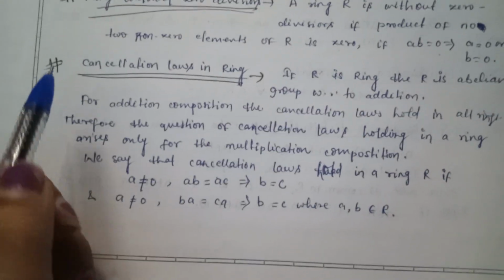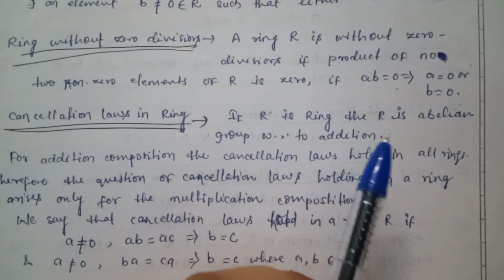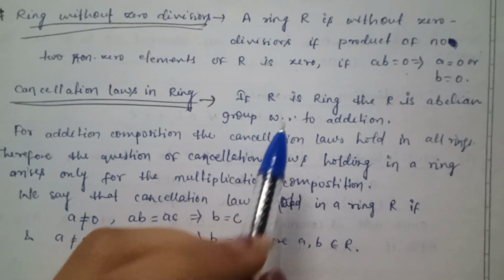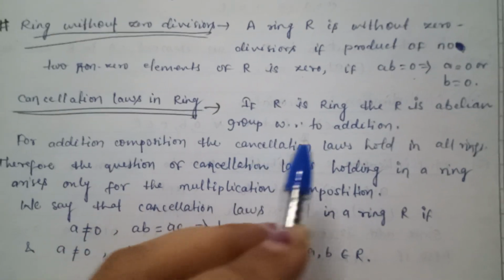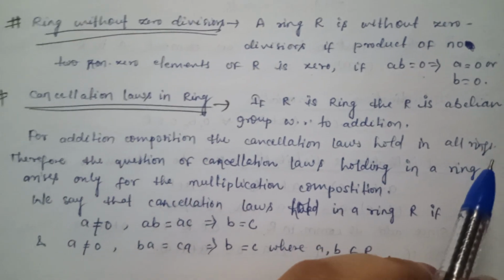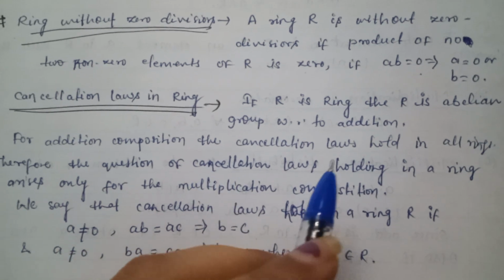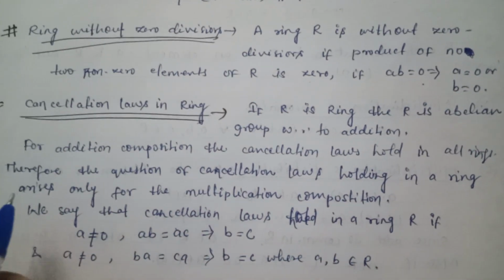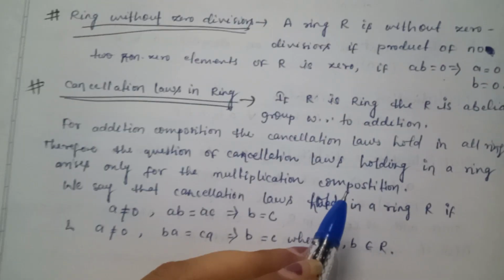Now the another definition, cancellation law in ring. If R is a ring, then R is an abelian group with respect to addition. For addition composition, the cancellation law holds in all rings. Therefore the question of cancellation law holding in a ring arises only for the multiplication composition.